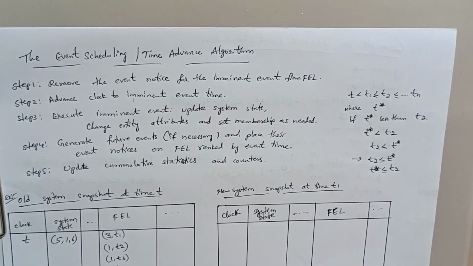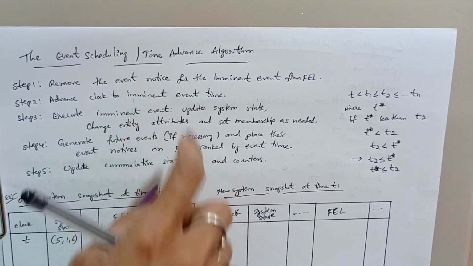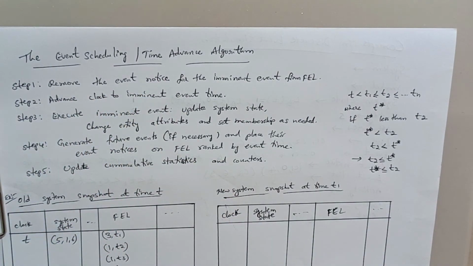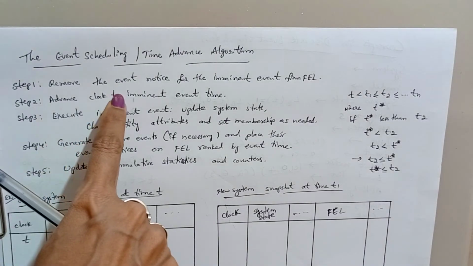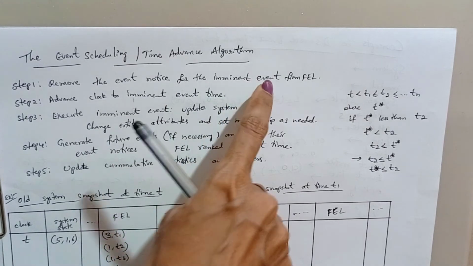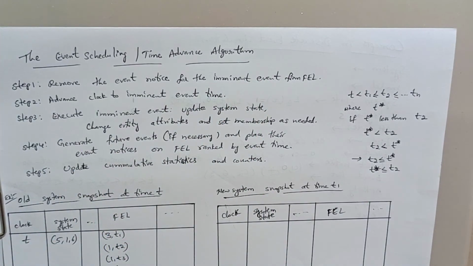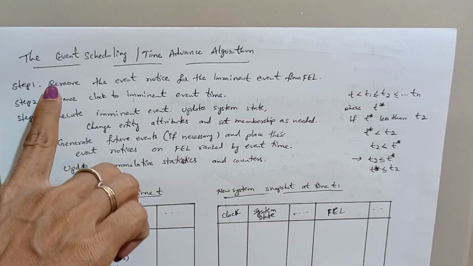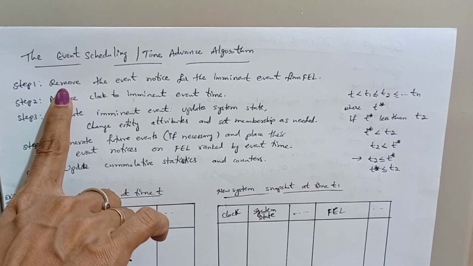See here, the future event list is the list in which the next events occurring are represented. From that list, we need to remove the event notice. An event notice is a record of the event: at what time the event is occurring, and at what time it is going out. The imminent event is the primary event, that is, the first event in the future event list. The first event in the list is removed. That is the first step.